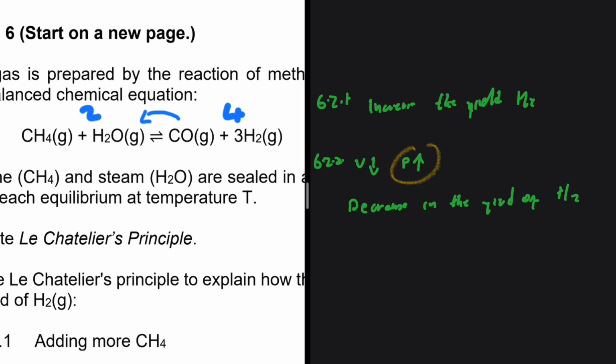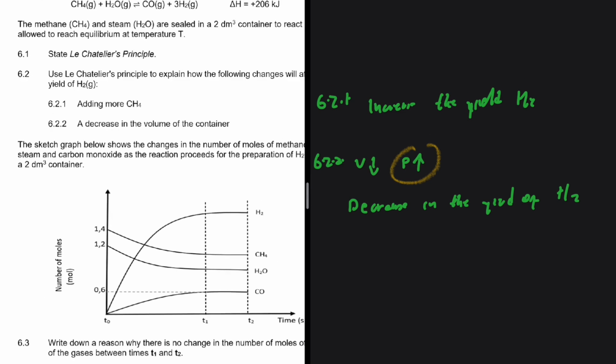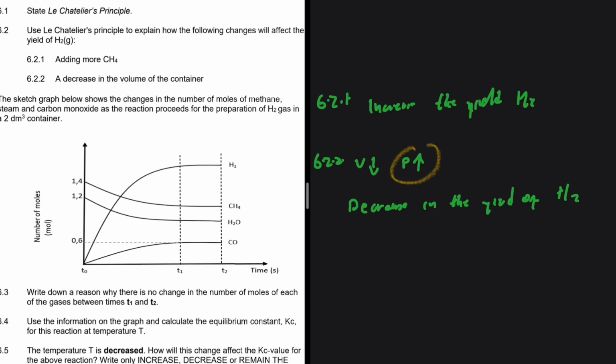And why is that so? For the reasons I just gave, right? We are decreasing the volume, so the pressure increases. The system wants to reinstate an equilibrium by favoring a reaction that opposes the change. Since we have increased the pressure, the system wants to decrease the pressure. So the reverse reaction will be favored because it leads to less number of moles of gas, hence less pressure. So that is 6.2.2 right there. Okay, let's take a look at 6.3.